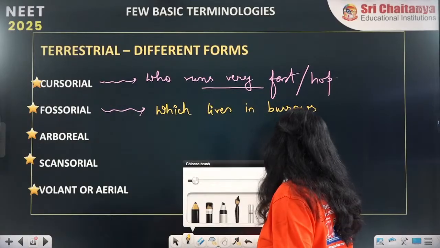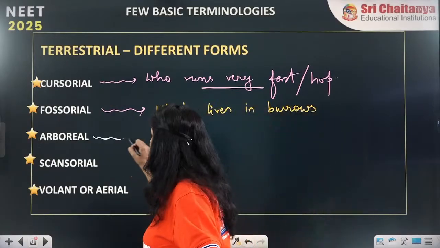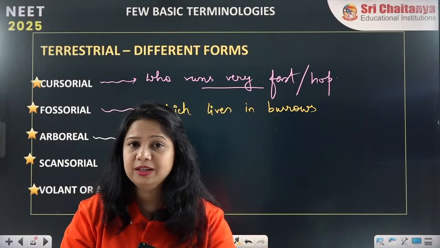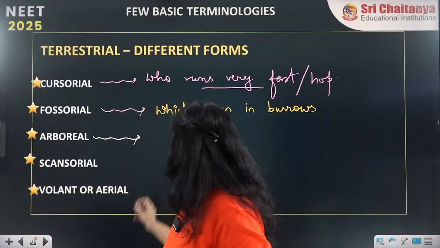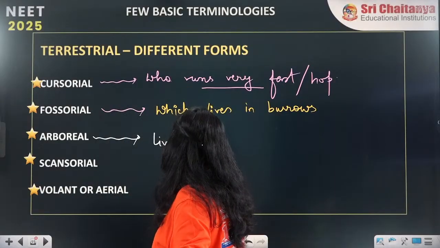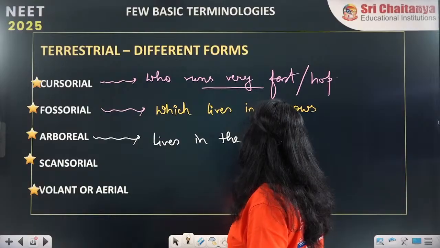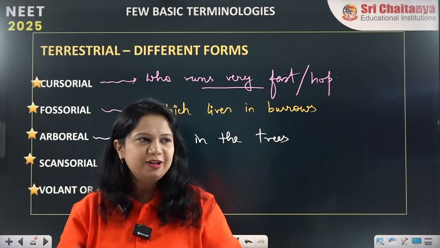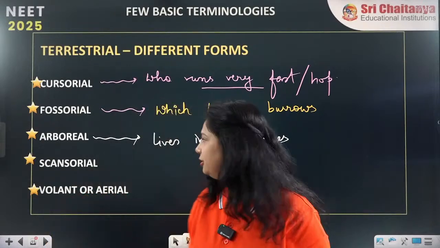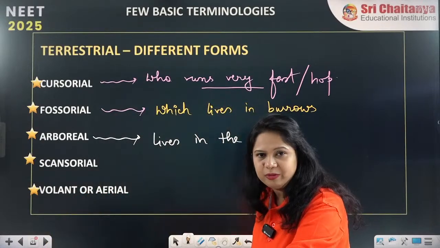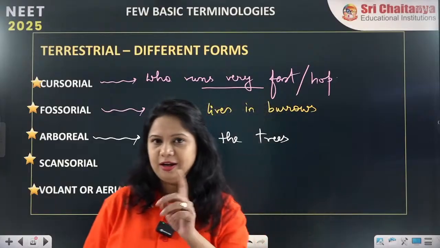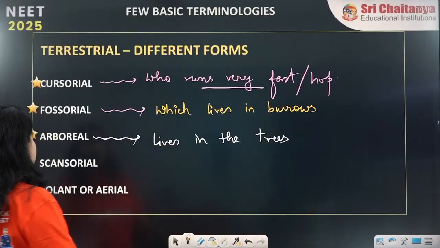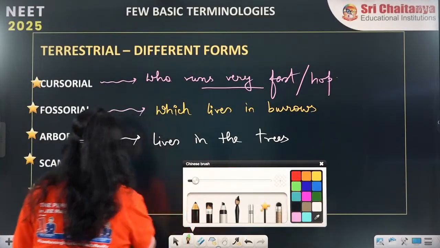You will tell me the examples by yourself. So the arboreal. We all know what these arboreal organisms are. Arboreal lives in the trees. Definitely everybody knows these examples, right? You all must be knowing these examples. You all are so smart and such beautiful children. Definitely you all know what arboreal means. And we will come to the quiz part, and I am really going to see how well you react to these examples.